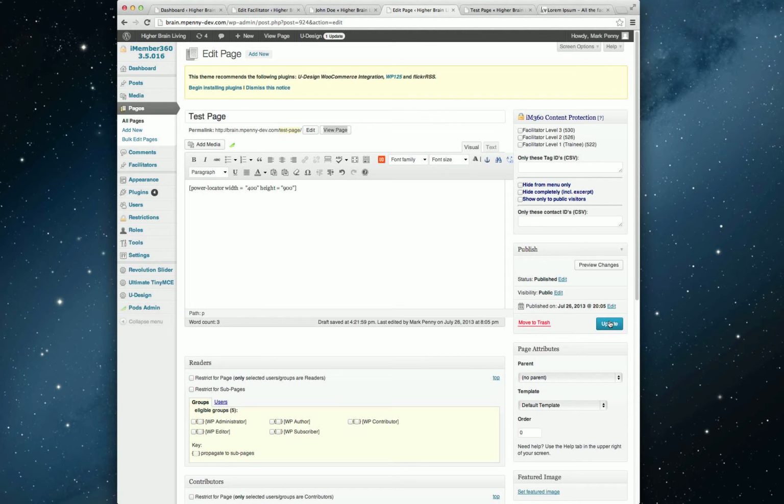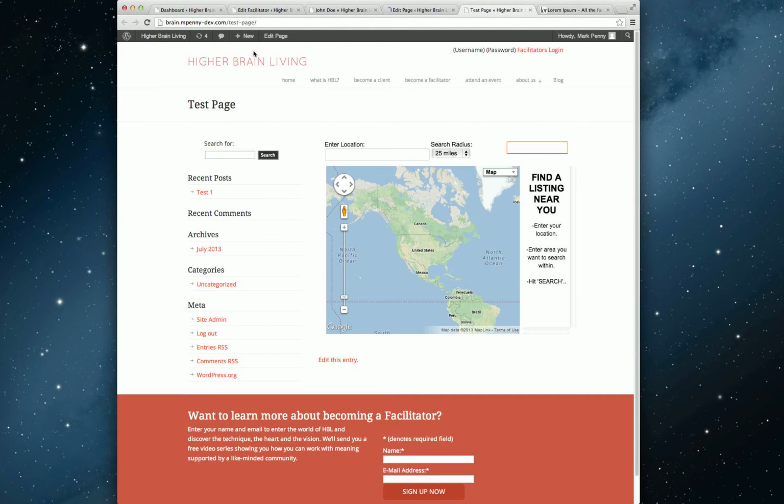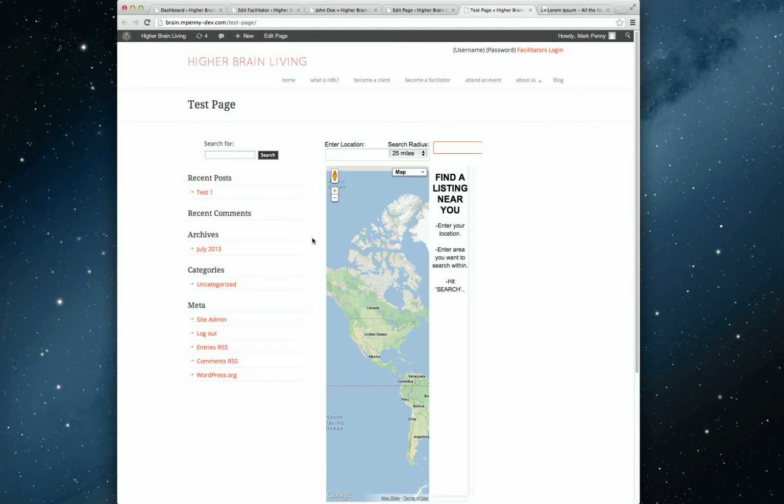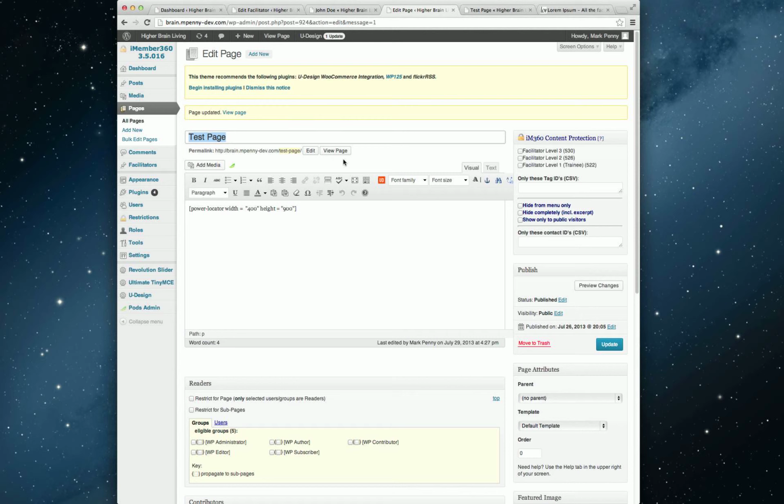Okay, so if we update that and go back out to the page on the front end, you'll see that the map finally loads, because the computer's slowing down now with the extra work of recording the screen. You'll see the height, and there you go. It's really ugly like that, so let's put it back to what I had, but we know that it accepts those variables. Okay.